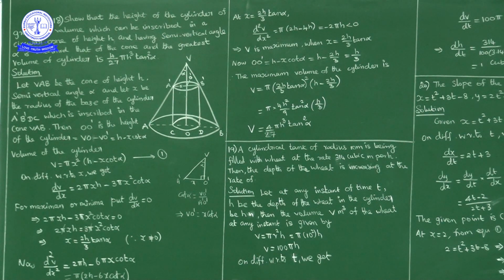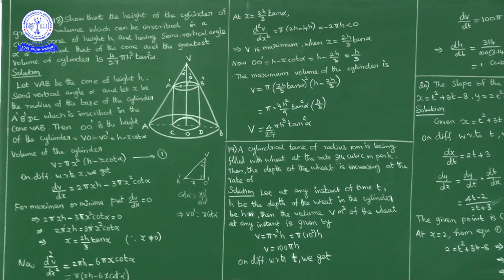What is given here is we have one cone, height of the cone is given as h and semi-vertical angle is alpha. Okay, this is a cone. Now VAB is cone having height h, means VO is h, and semi-vertical angle AVO, this angle is alpha. I have a cone with height h and semi-vertical angle alpha.